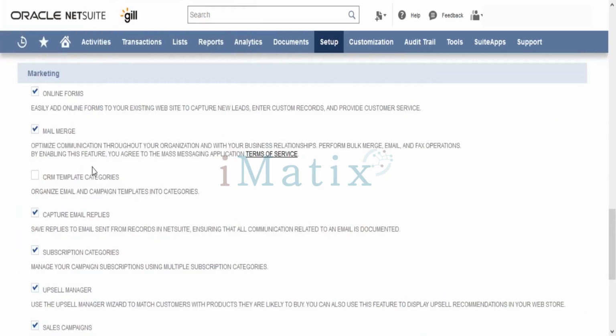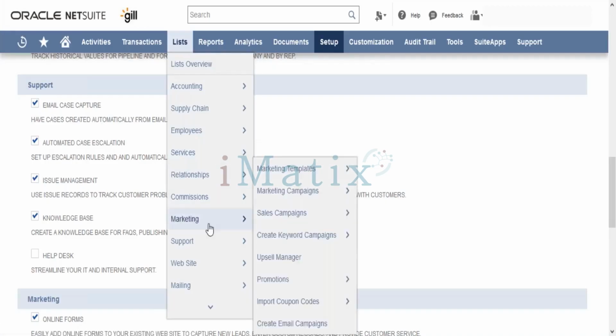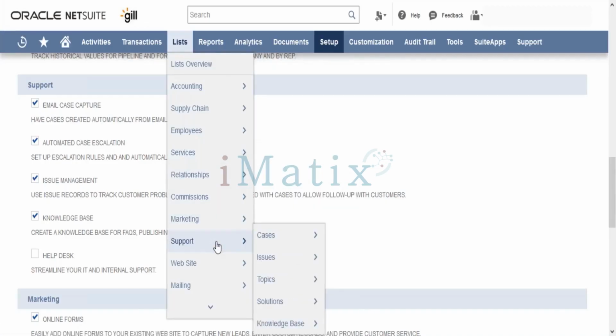Similarly, marketing. There is a separate record, the case record. Once we check on this, on that, here you have list support, and here you will be able to see the cases.